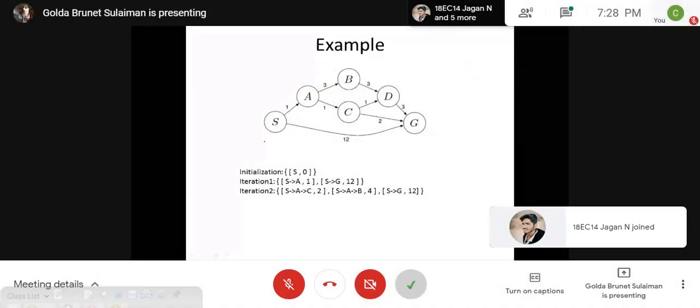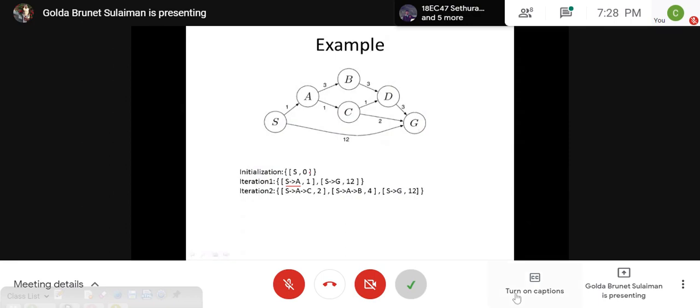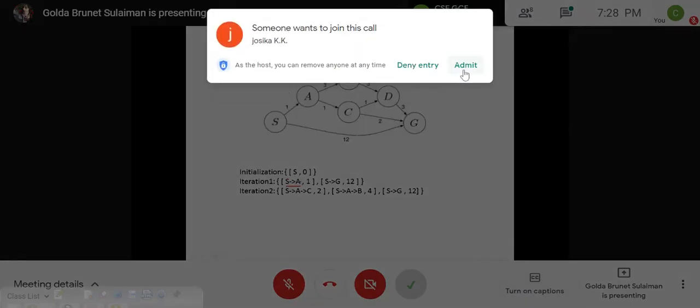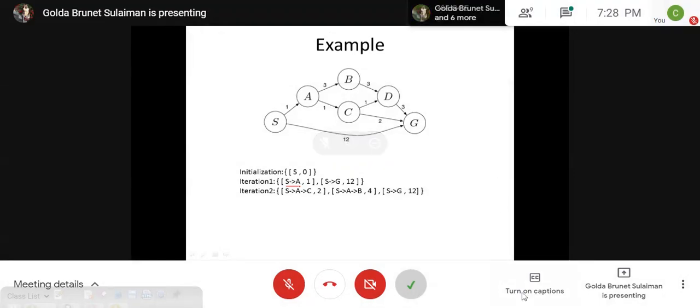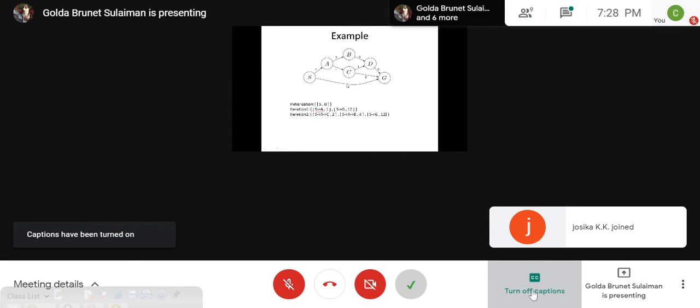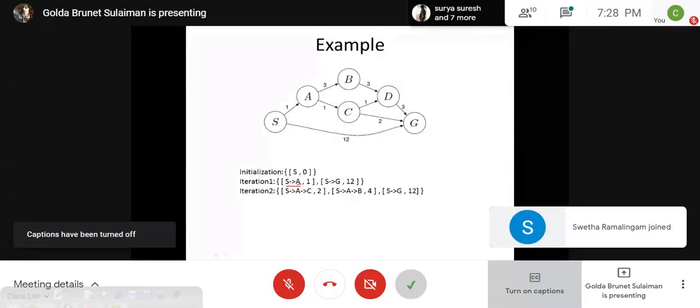What the if statement says: if the path has G at the end, which is the destination that we wanted to reach. But the path has only S followed by A. Since there is no G, I have to look for the adjacent elements of A and try to insert them.